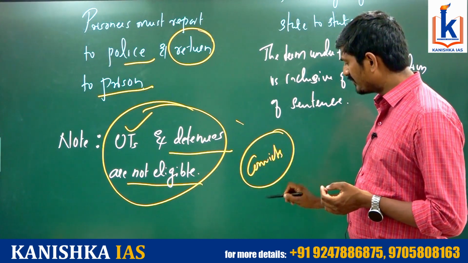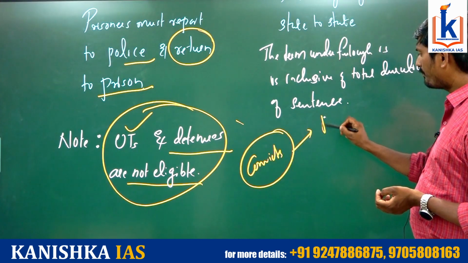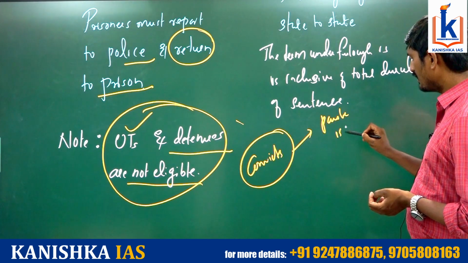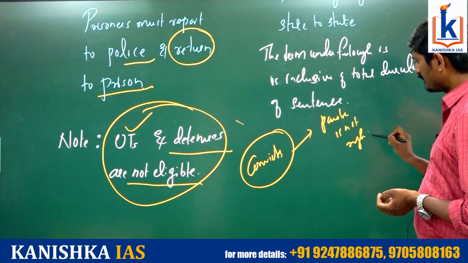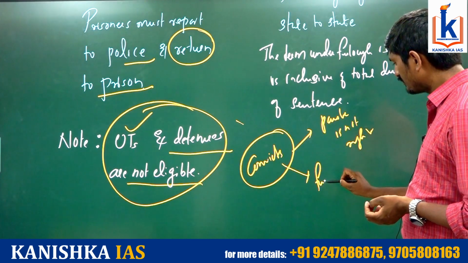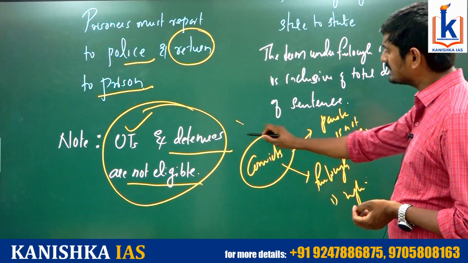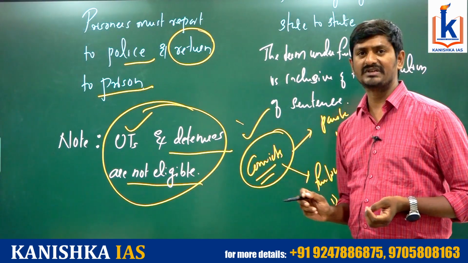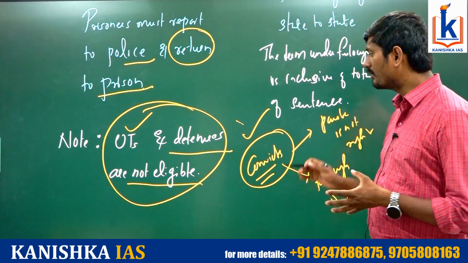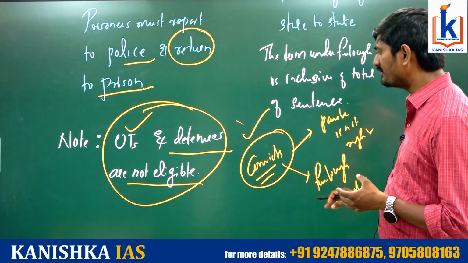Of course, two things we need to understand. Parole is not a right, whereas furlough is a right. This is very, very important. And this is exclusively available in the case of convicts. Both have the commonality that both are granted on a conditional basis.